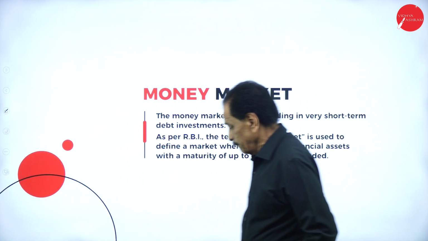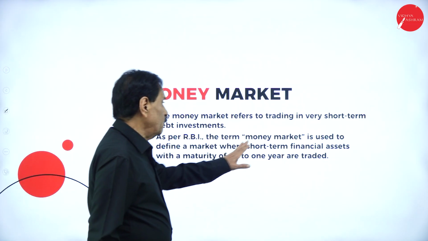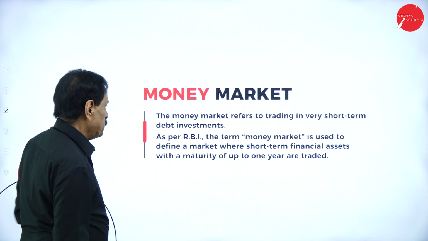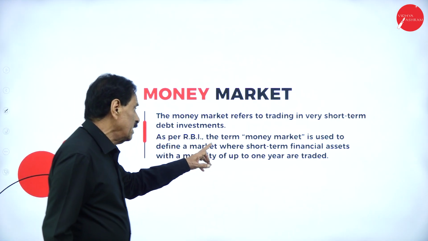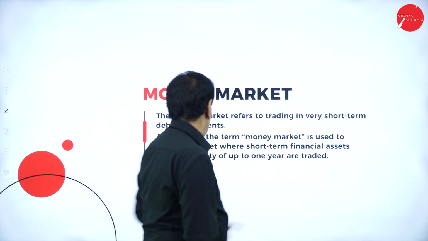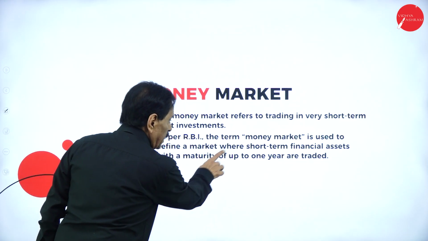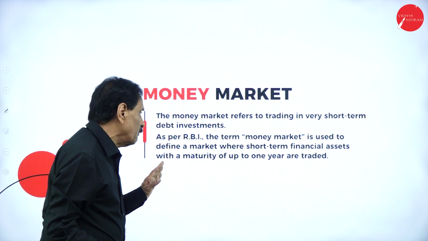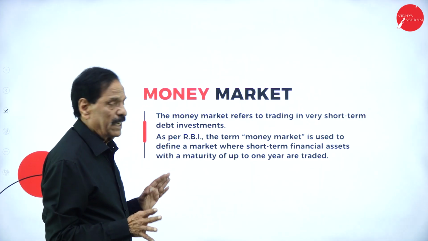Money market. The money market refers to trading in very short-term debt investment. As per the RBI, the Reserve Bank of India, the term money market is used to define a market where short-term financial assets with a maturity of up to 1 year are traded.